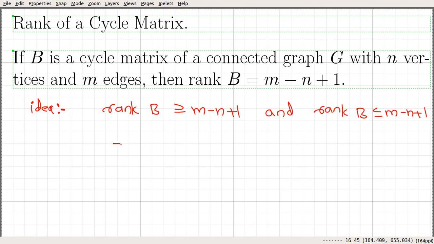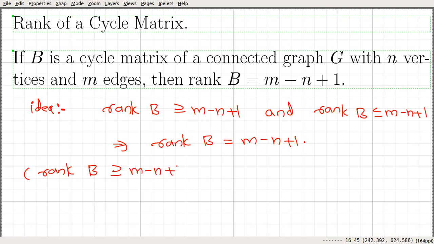So these two imply that rank of B is exactly equal to m minus n plus 1. Okay, so let's go and prove this statement. First we will prove the first part: that rank of B is greater than or equal to m minus n plus 1.